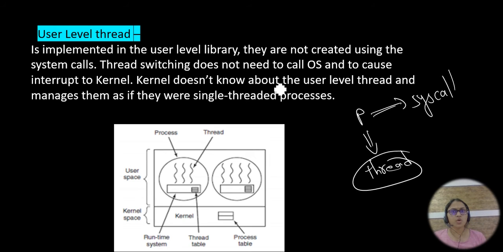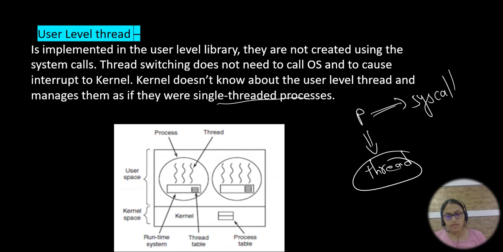The kernel does not know about the user level thread and manages them as if they were single thread processes. It will just perform its own process. So the user level thread will not disturb the operating system, that is the kernel. Everything will be present in the user level thread library only.